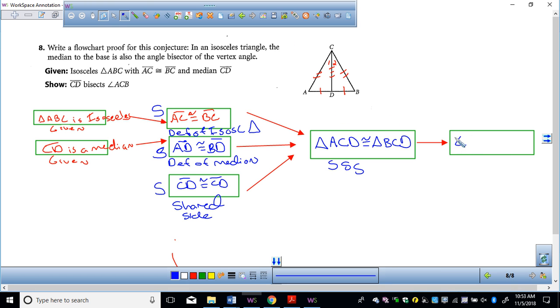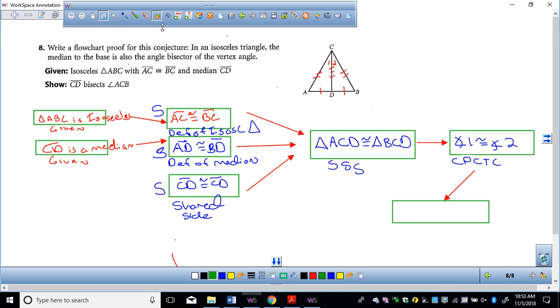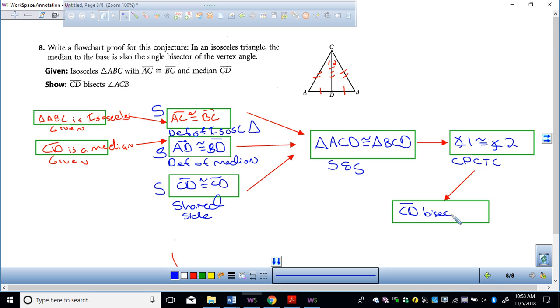Angle 1, the whole reason I set up these triangles to be congruent, now I can say that angle 1 is congruent to angle 2 because of CPCTC. And finally, I'm going to go back this way because I'm running out of room. And finally, I can say that, well, that was cool, that CD bisects angle ACB.